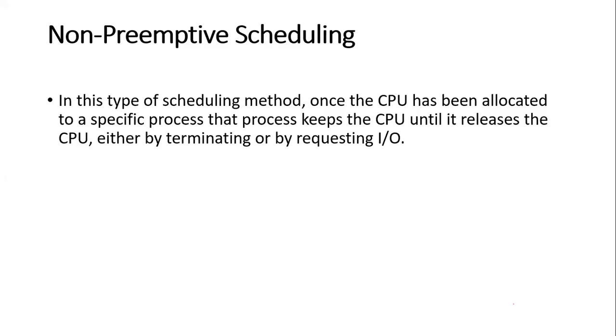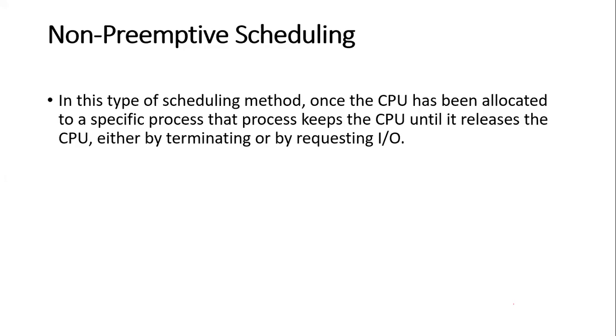So in this type of the scheduling algorithm or method, once the CPU has been allocated to a specific process, that process keeps the CPU until it releases the CPU either by terminating or by requesting the IO. So it is totally opposite to the primitive because it is non-primitive.